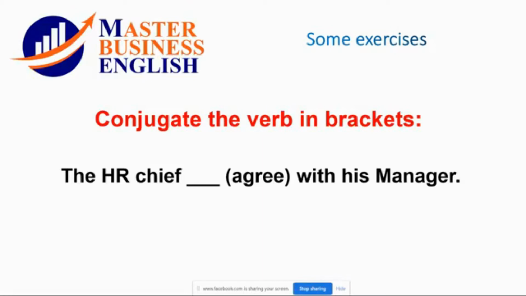The human resources chief could be he or she. Therefore, how is the conjugation? Those who made a mistake can correct your answers if you want.